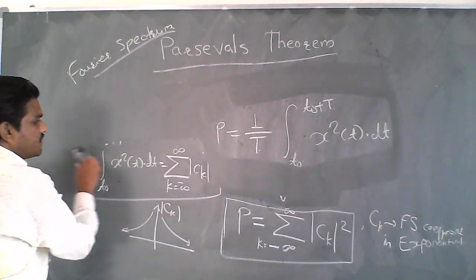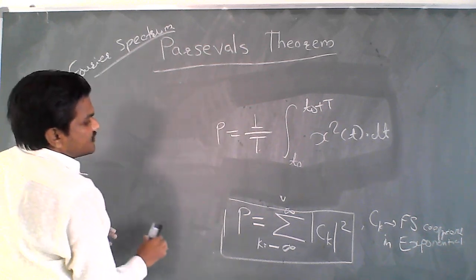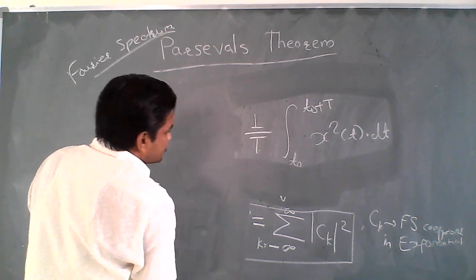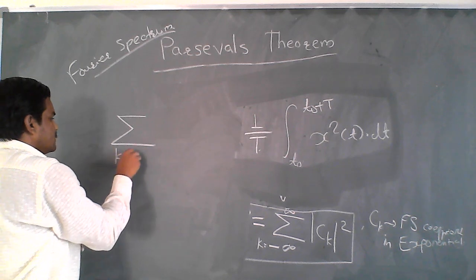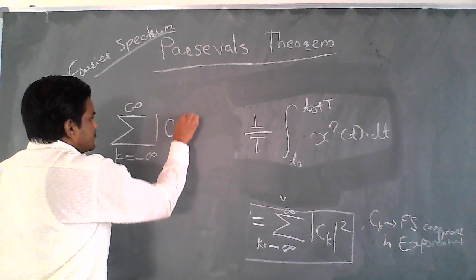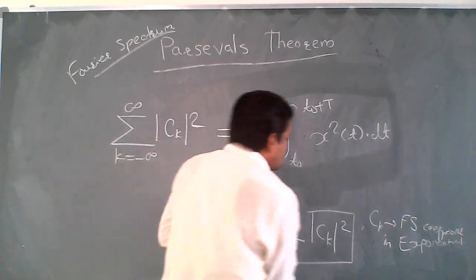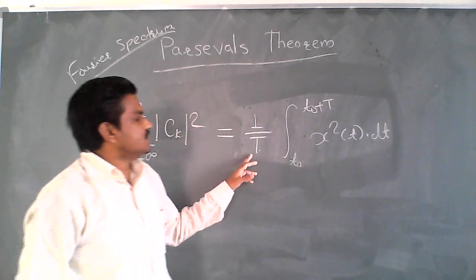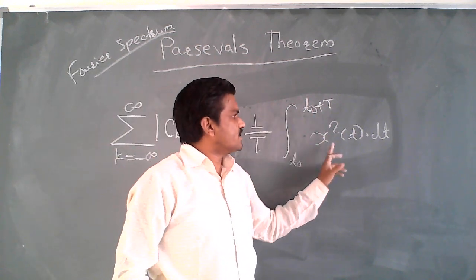If I want to interpret my Parseval theorem, I will write the same equation here. This is nothing but the interpretation: the sum over k from minus infinity to plus infinity of magnitude of ck squared, which equals 1 by T times the integration from t0 to t0 plus T of x squared t dt.